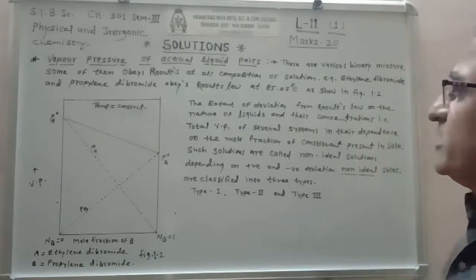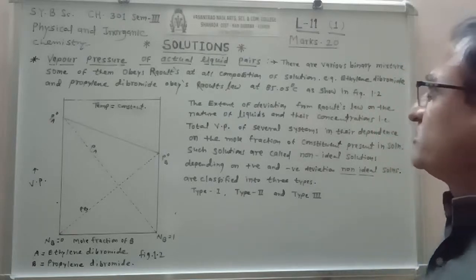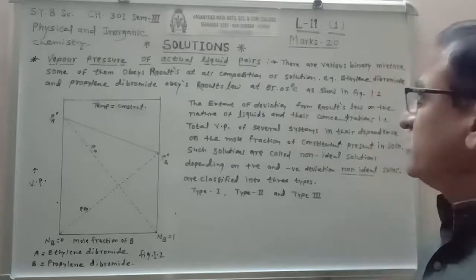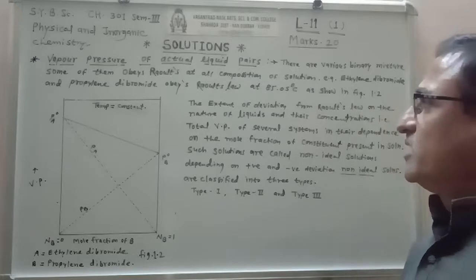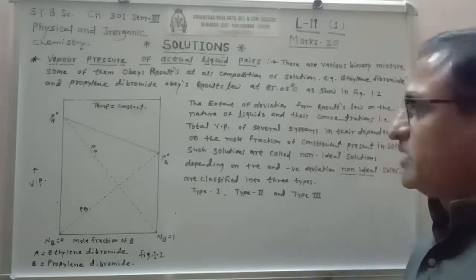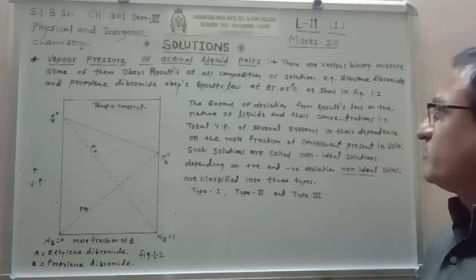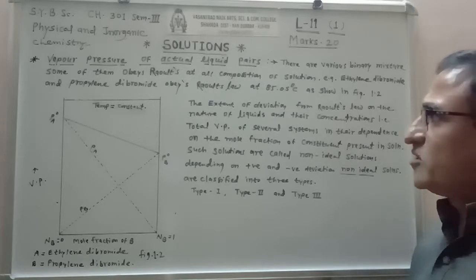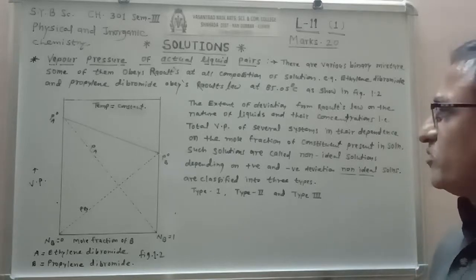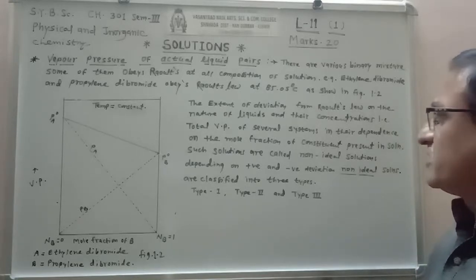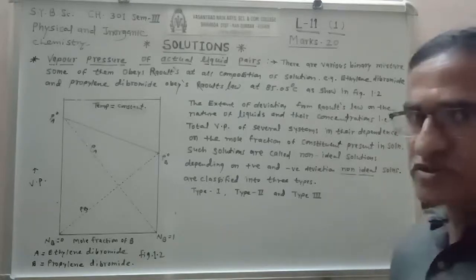There are various binary mixtures. Some of them obey Raoult's law at all compositions of the solutions. For example, ethylene dibromide and propylene bromide obey Raoult's law at 85.5 degrees centigrade, as shown in this diagram. The extent of deviation from Raoult's law depends on the nature of liquids and their concentrations, that is, the total vapor pressure of several systems depends on mole fractions of constituents present in the solutions.